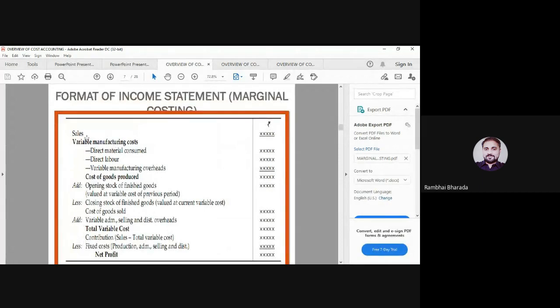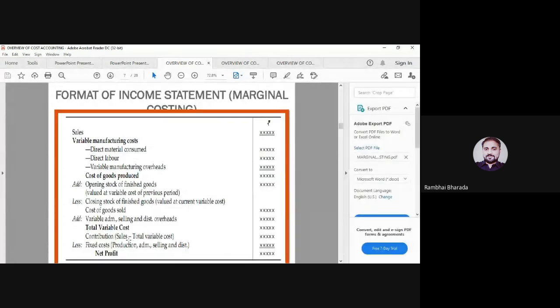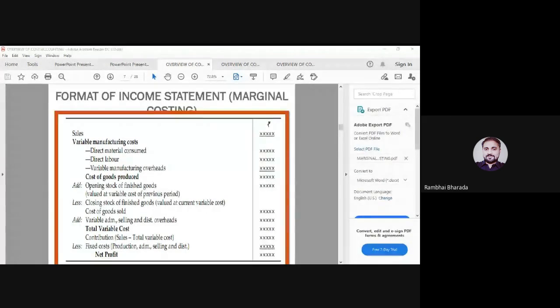A second question may be asked: sales minus total variable cost is equal to what? Net profit, net loss, contribution, or PV ratio? Your answer is contribution. Or maybe the question asks that contribution is equal to sales minus variable cost, sales plus variable cost, sales divided by variable cost, or sales multiplied by variable cost.